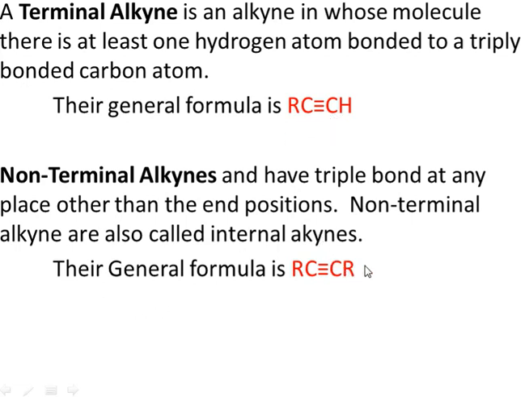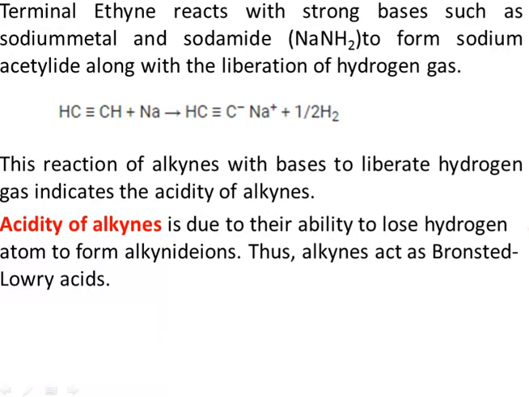In case there is no hydrogen directly attached to this carbon-carbon triple bond, then such an alkyne is known as a non-terminal alkyne, and it is also known as an internal alkyne, right? So this is an internal alkyne because no hydrogen is directly attached to this sp hybridized carbon, right?